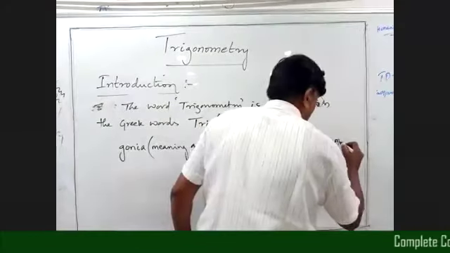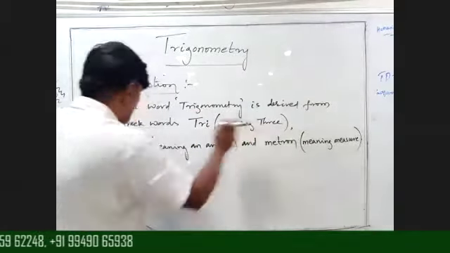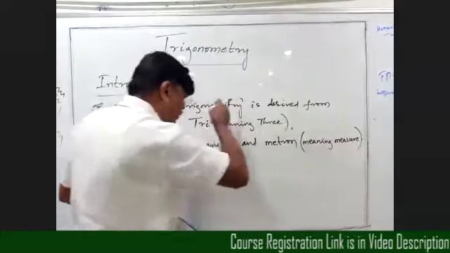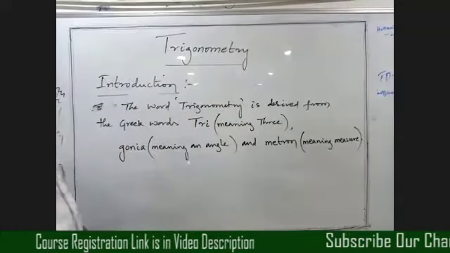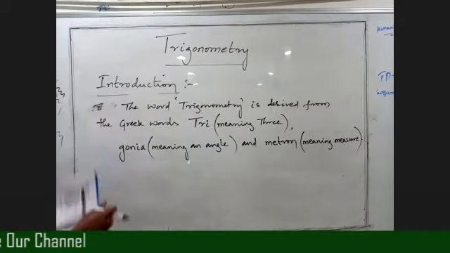Tri means three, gonia means angle, and metron means measure. So by adding all these terms, we get trigonometry. Okay, beta? So the word trigonometry is from the Greek words tri, gonia, and metron. If we group all these three terms, we get this word trigonometry. Okay, clear? So next, write down.